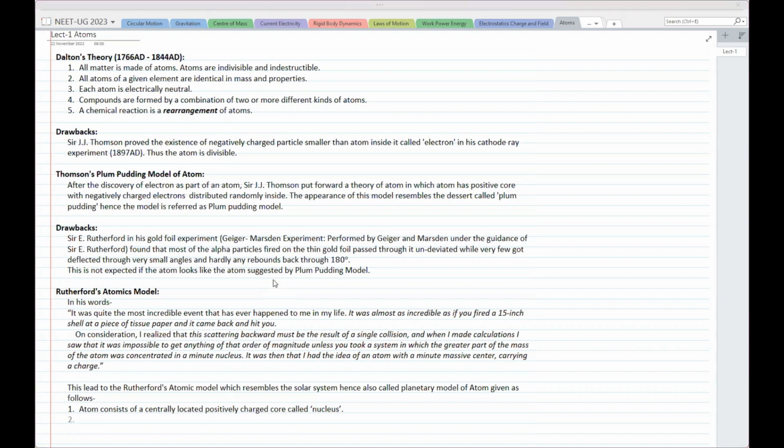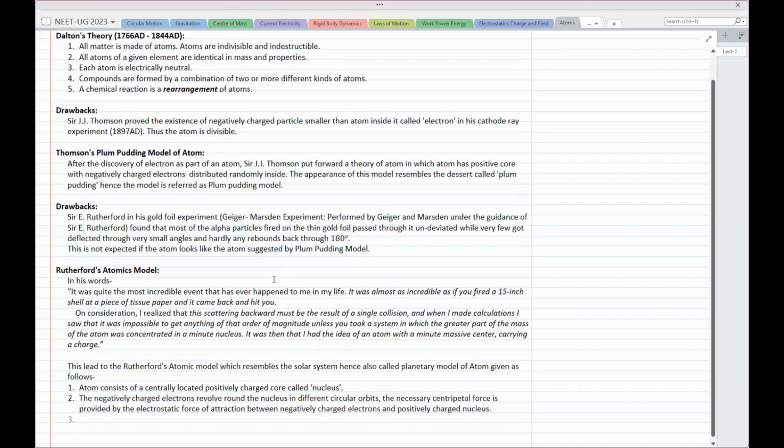Then what about the negatively charged electrons? The negatively charged electrons revolve around the nucleus in different circular orbits. The necessary centripetal force is provided by electrostatic force of attraction between negatively charged electrons and positively charged nucleus. So how do those electrons revolve? Those electrons revolve because of that electrostatic attraction.